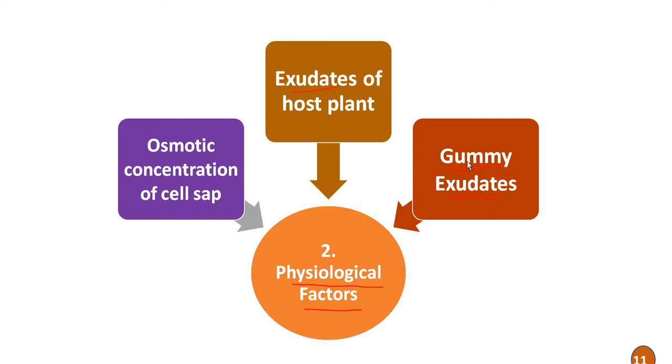And several species of Solanum and tobacco varieties secrete exudates which are toxic to various insects such as mites, and thus confer insect resistance. Also, osmotic concentration of the cells of the host plant plays an important role in conferring insect resistance in different plants. So these are the different physiological traits or factors which confer insect resistance.